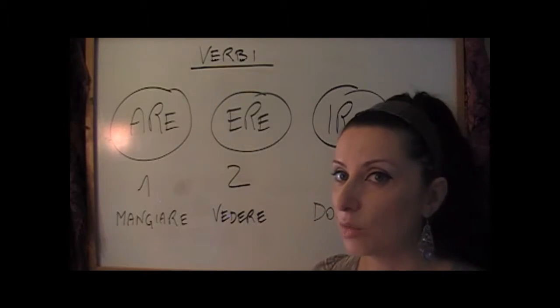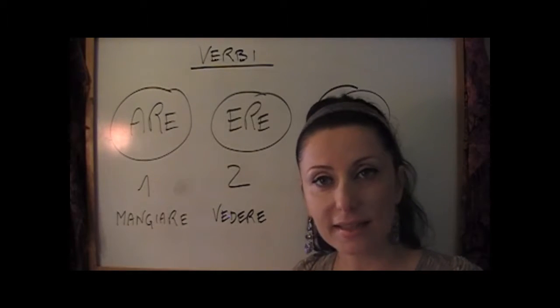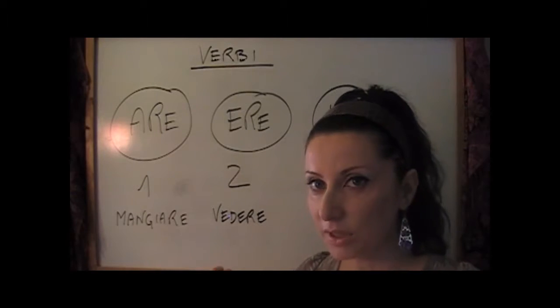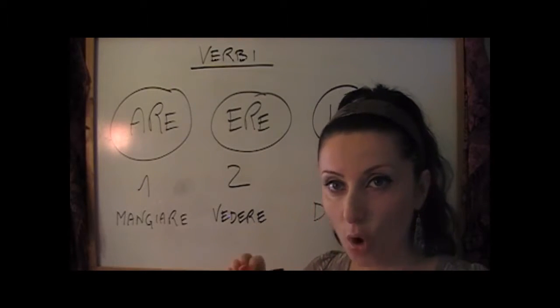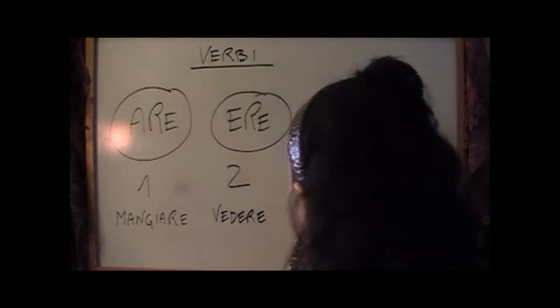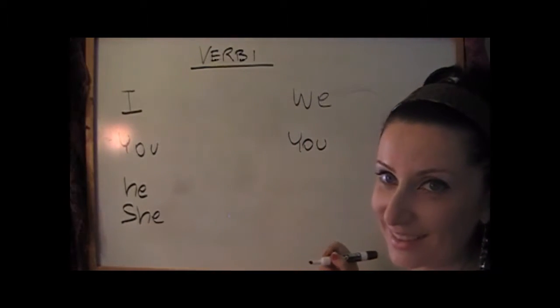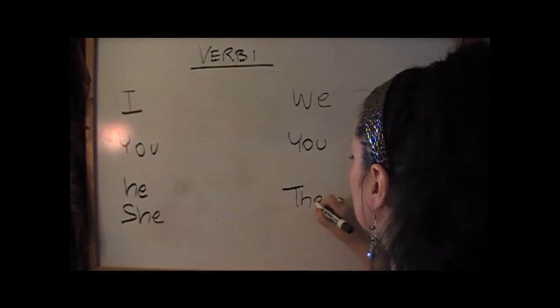Before starting this demo lesson about the verbs, I have to introduce the subject, because in a sentence the minimum that you need in order for a sentence to hold is the subject and the verb. You need at least those two. So let's see first of all the subject. The subjects for the verbs in English are I, you, he, she, we, you plural, I say you guys, and they.